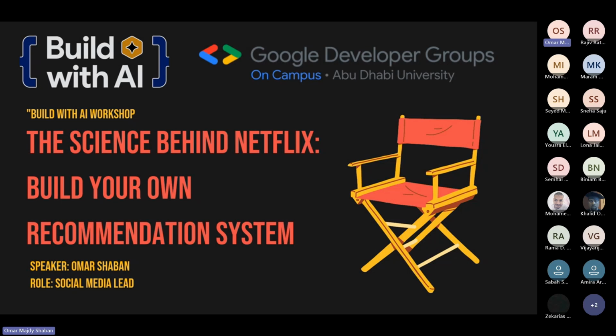Have you ever wondered how Netflix seems to know exactly what you want to watch next, or how YouTube always recommends videos that match your interest? The secret behind all of this is just the recommendation systems. Recommendation systems are basically a branch in AI that are designed to personalize content based on user preference. Today we're going to break down how these systems work, why they're important, and we're actually going to build